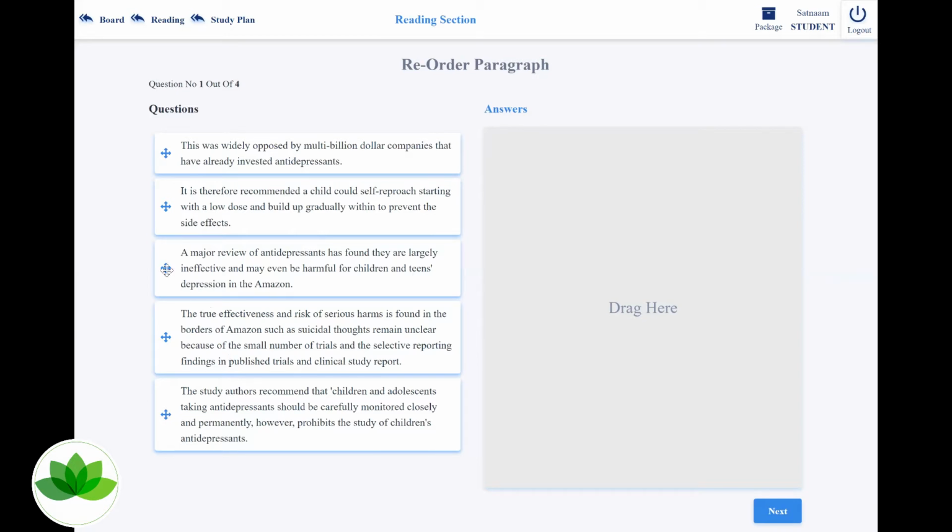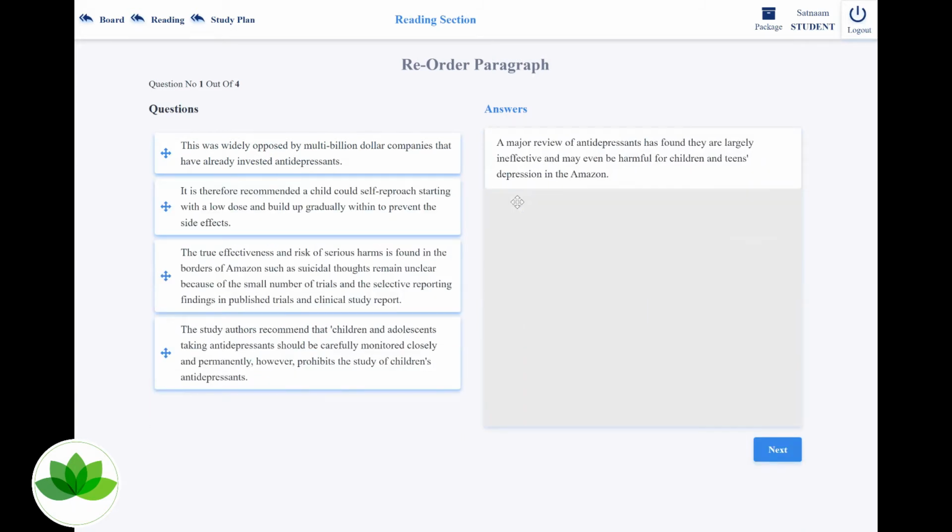I can tell you for sure that this sentence here is my topic sentence because it is about a review of antidepressants. So I'm just going to click on this and take it to the other side of the screen. It says a major review of antidepressants has found they are largely ineffective and may even be harmful for children and teens with depression. Okay, fair enough. Why are they ineffective? There should be an answer. If I treat this introduction like a question, I can definitely find an answer.